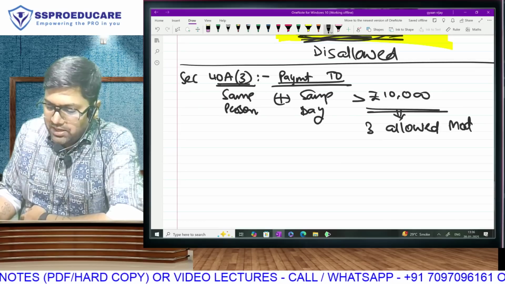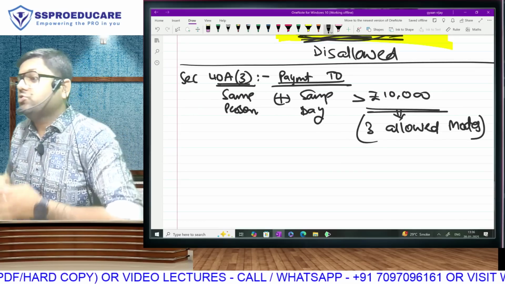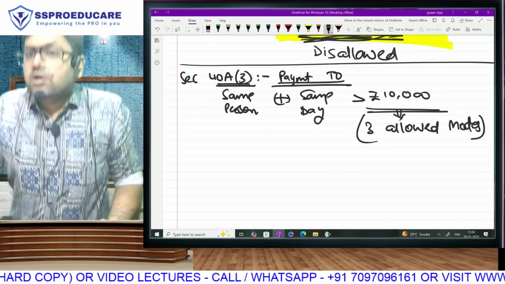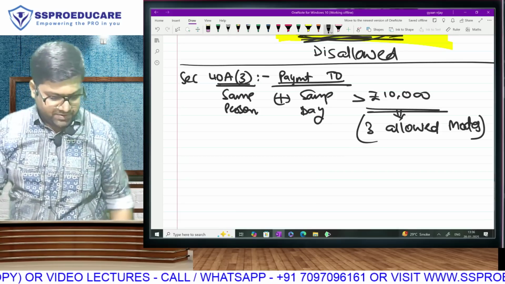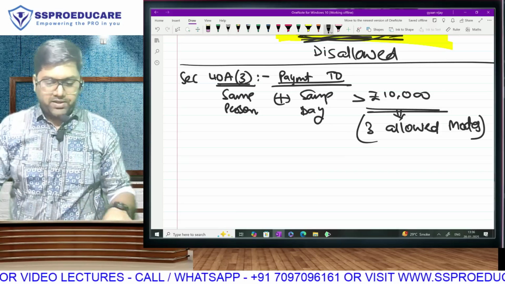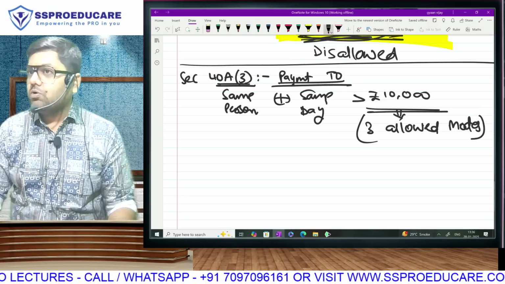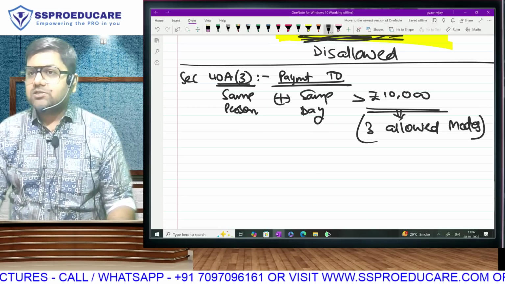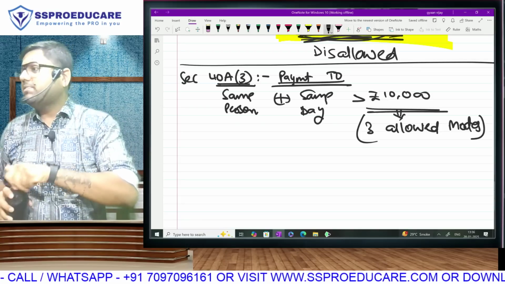What are those 3 allowed modes? Those regular modes, those modes which are recognized by income tax law as allowed modes of payment. They are account payee cheque, account payee draft, electronic modes. If you incur any expense of more than 10,000, you have to pay by those 3 modes. Otherwise, the expense will be fully disallowed.